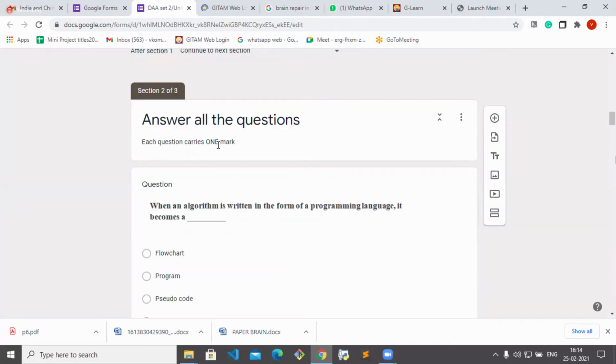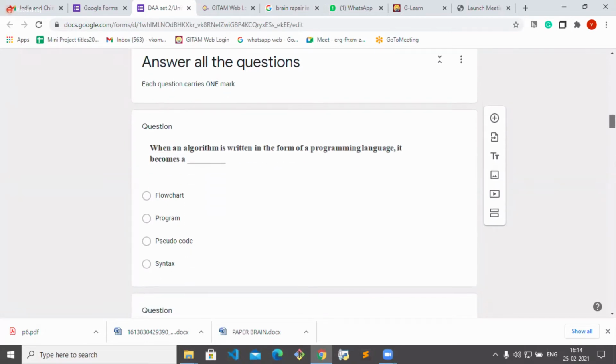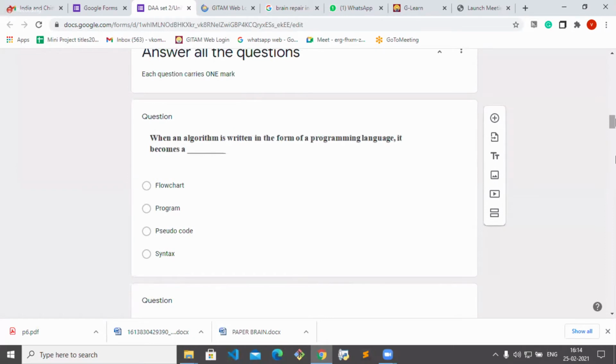When an algorithm is written in the form of a programming language, it becomes a program. At least you respond. Yes, ma'am. What is the answer for this first question? Program, right?